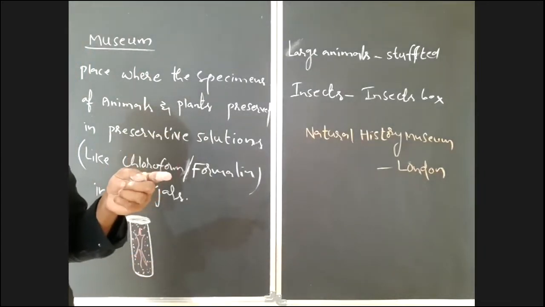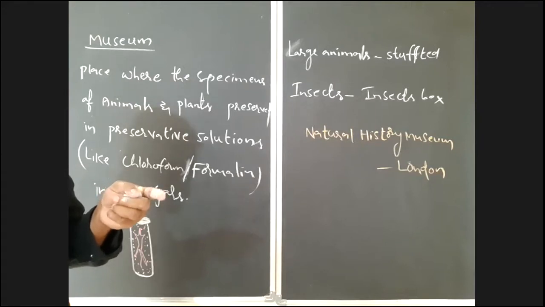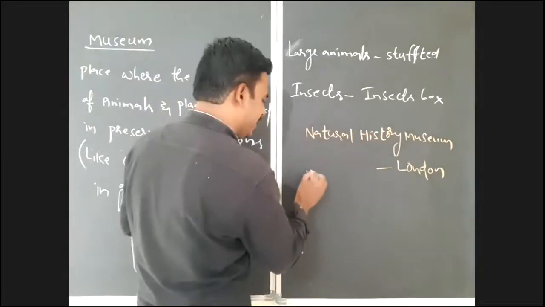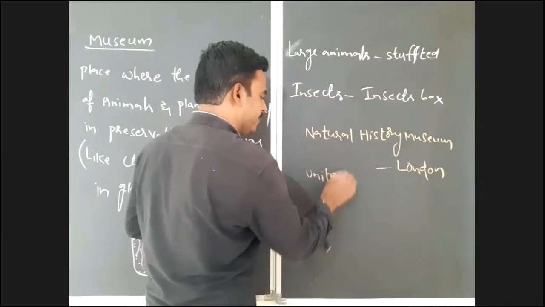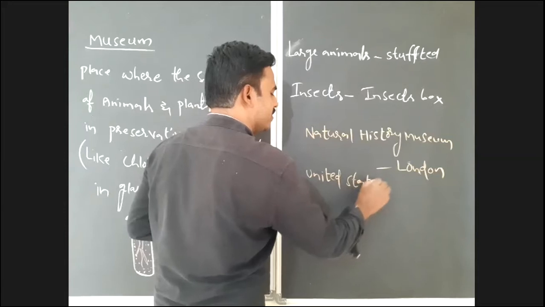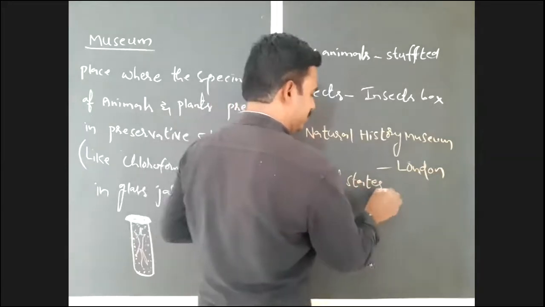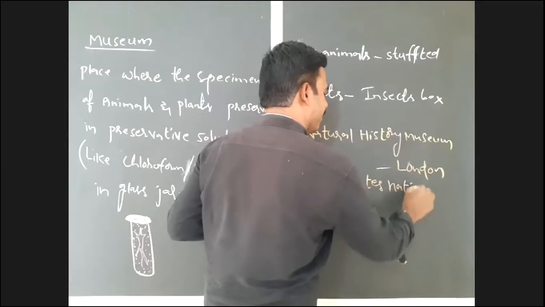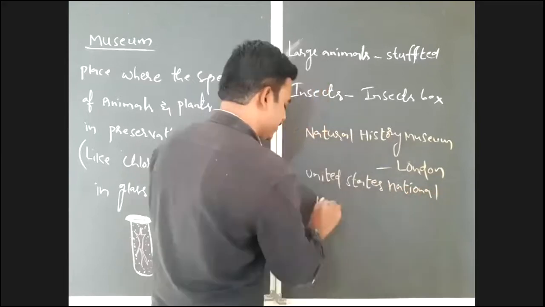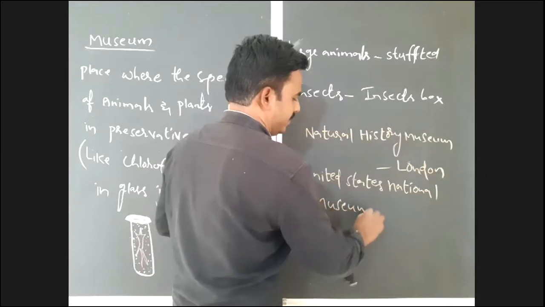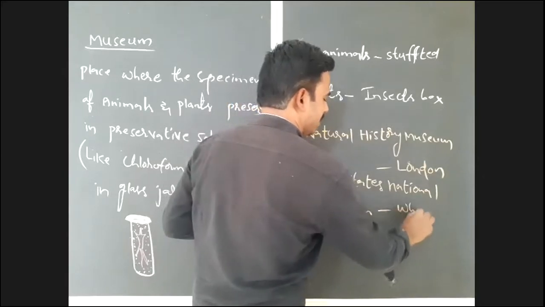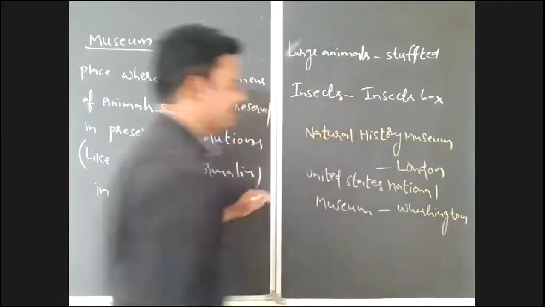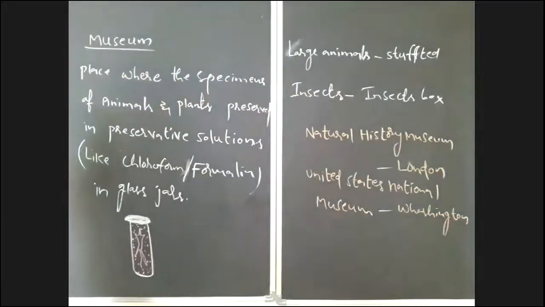And after that, United States National Museum, which is located at Washington of USA, United States of America. It is also a famous museum.